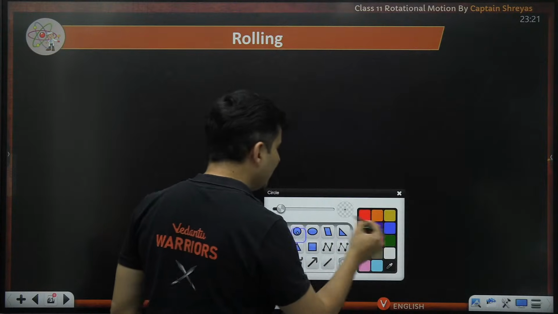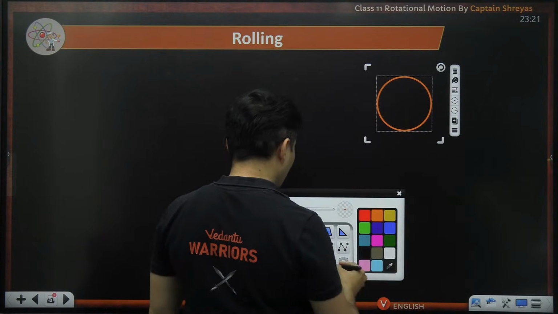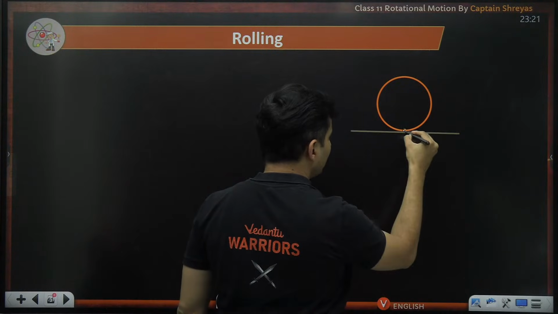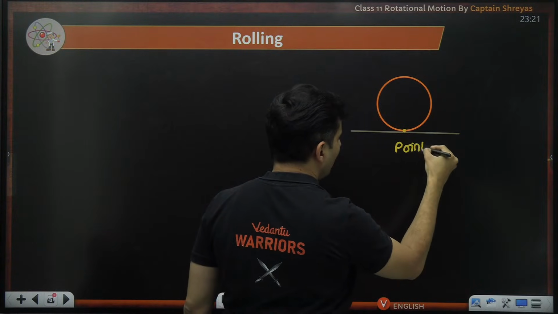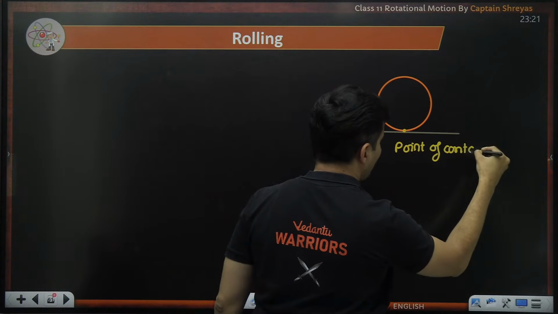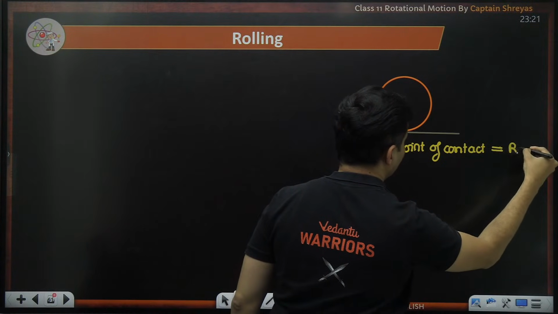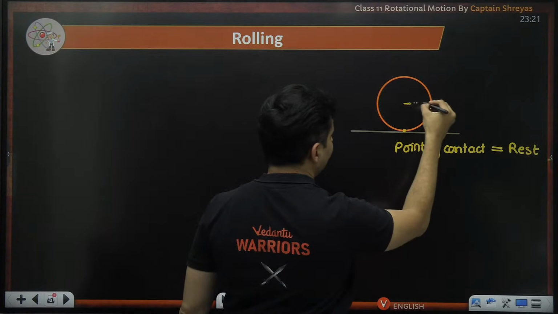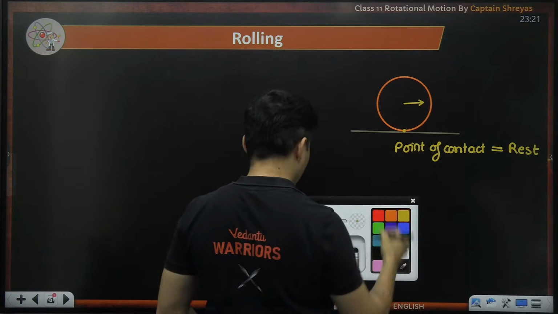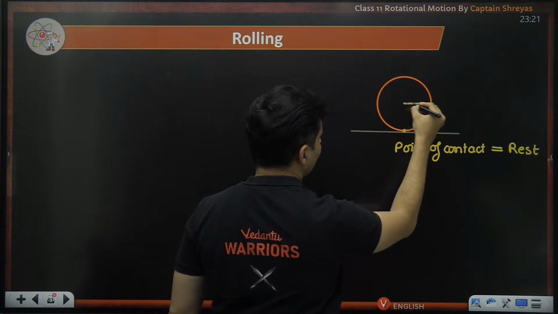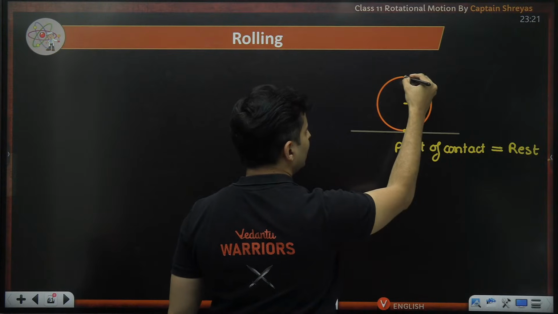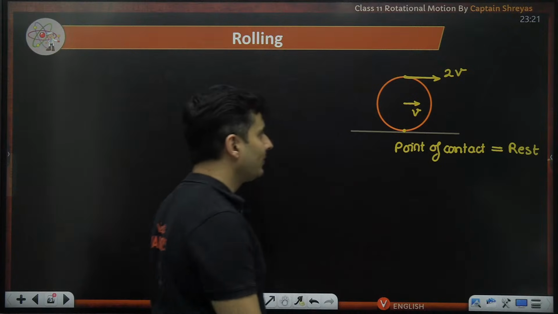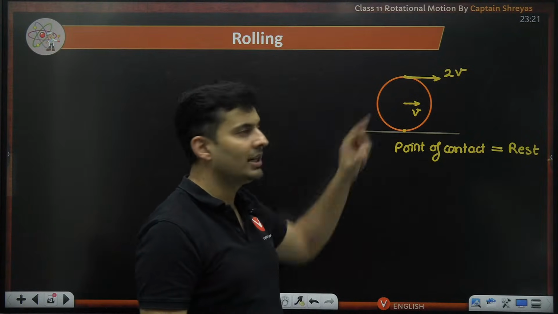So whenever a wheel will roll, you will see that the point of contact is always going to be at rest. The center of mass will have some velocity v. The topmost point will have exactly double the velocity, which will be 2v. Very, very important. 0, v and 2v.